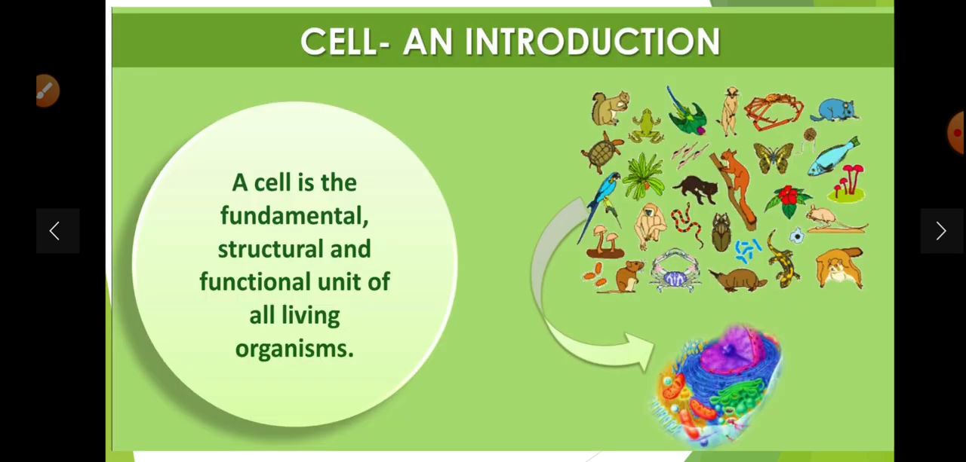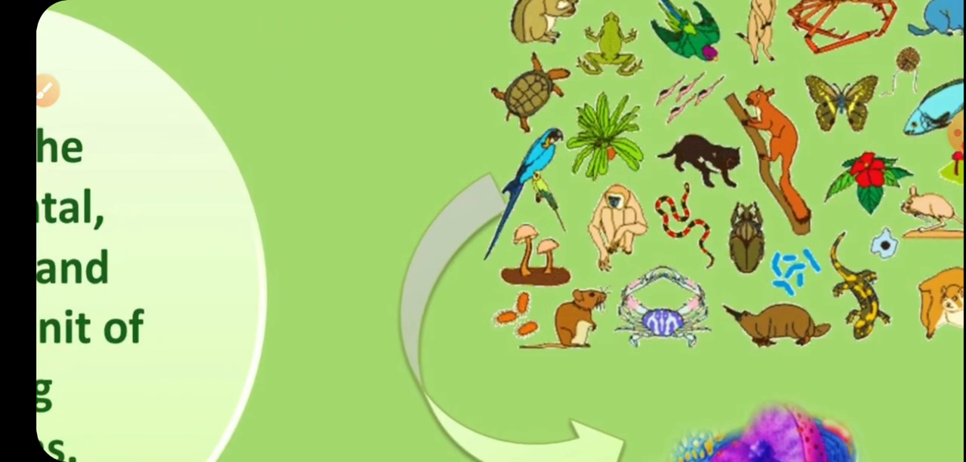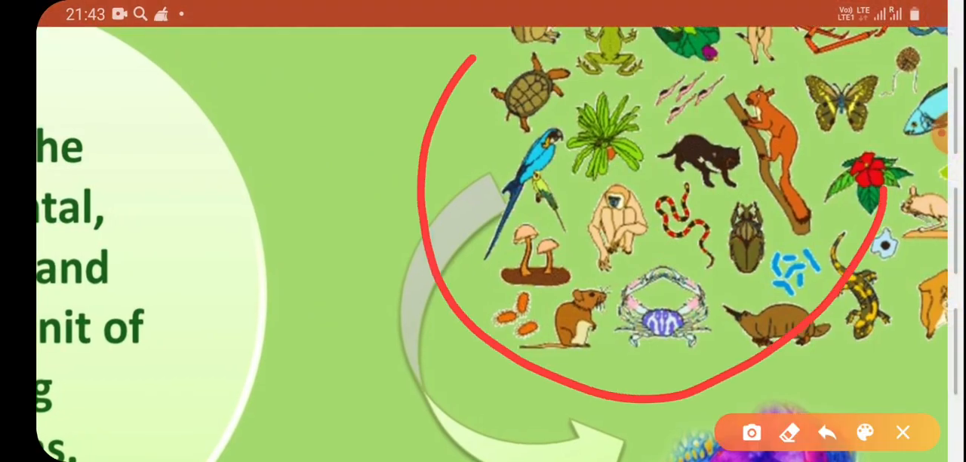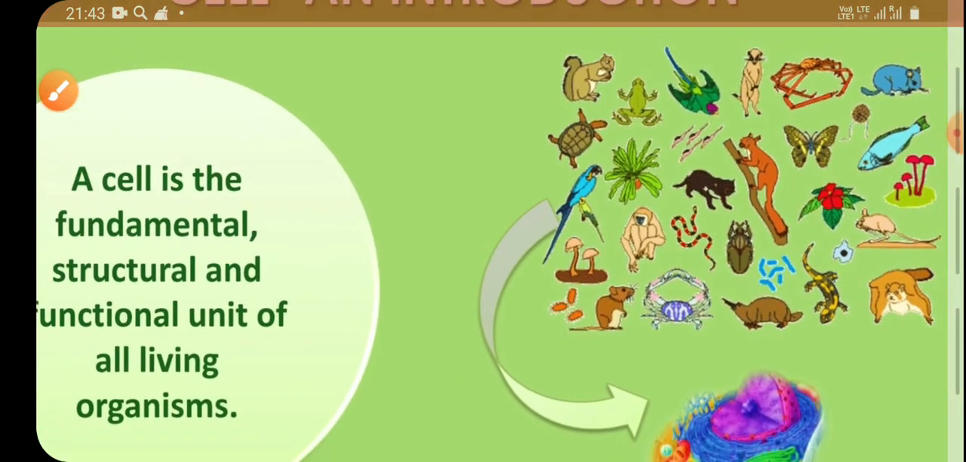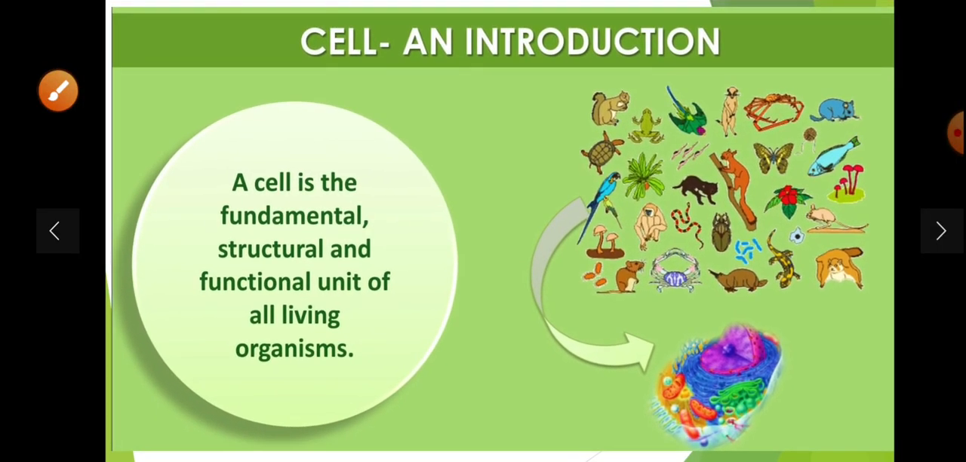A cell is the fundamental structural and functional unit of living organisms. This diagram shows that it includes all kinds of living organisms. What is a cell? A cell is the structural, functional, and fundamental unit of all living organisms, meaning all living organisms are made up of cells.